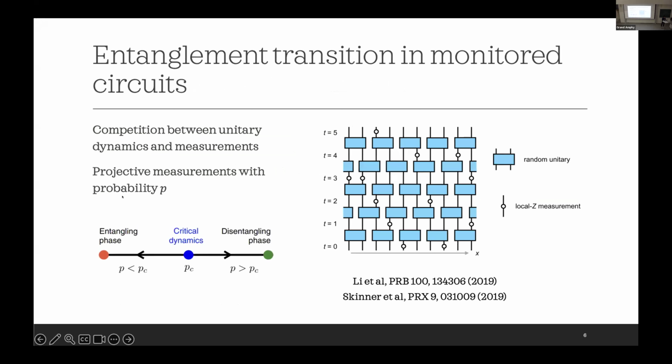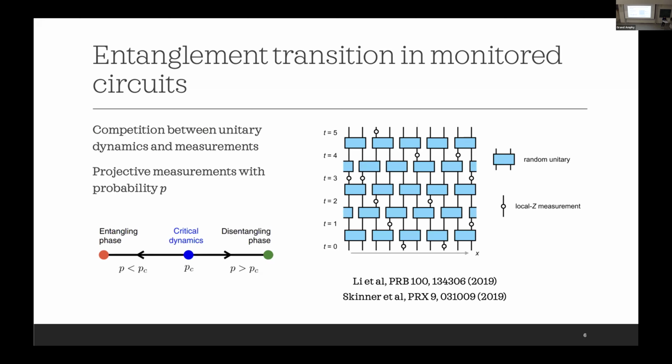What I would like to talk about related to this magic is the phenomenon of magic transition, which is analogous to the entanglement transition that we can observe in monitored circuits. Again, I will review this for completeness. The usual setup is like this: we have the unitaries, and then there are local Z measurements, which are also random, occurring with probability p on each site.